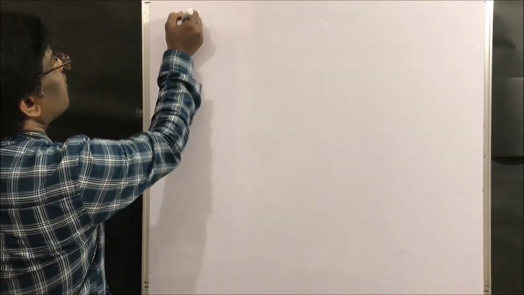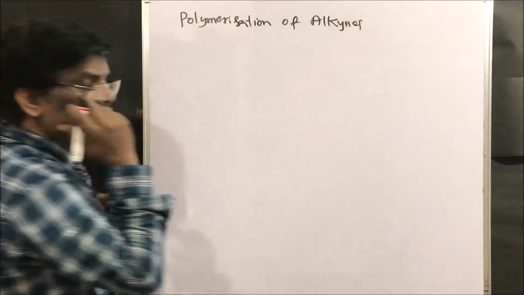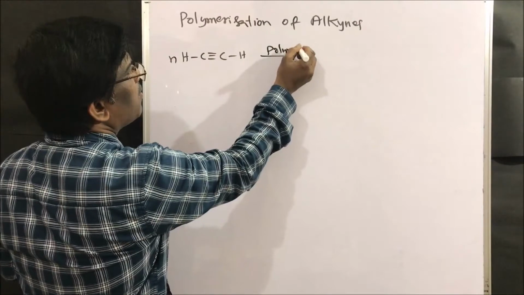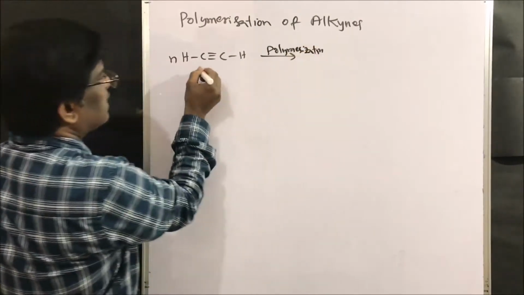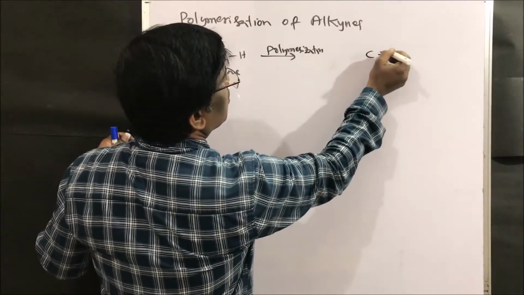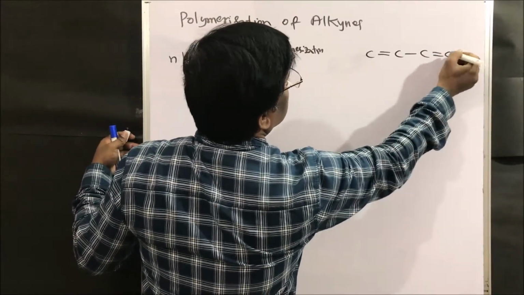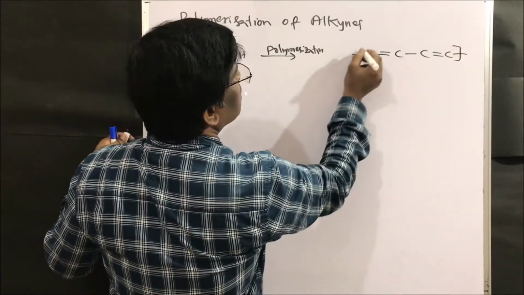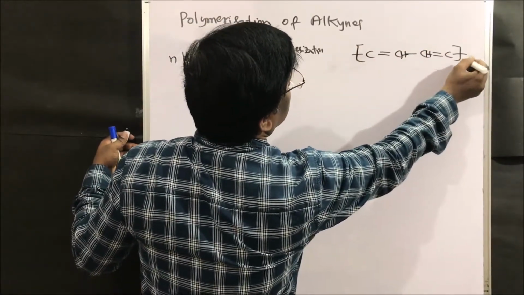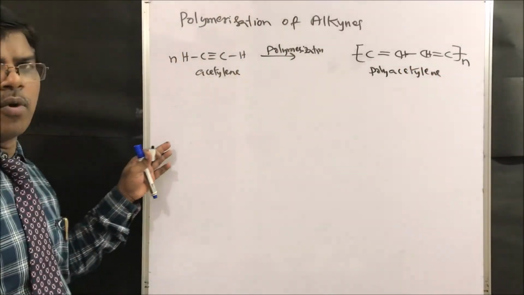Next, polymerization of alkynes. Right? So alkyne, if I take same acetylene, polymerization of acetylene gives polyacetylene, C double bond C, C double bond C, right friends? So this is polyacetylene. This is what we are going to get, polyacetylene.